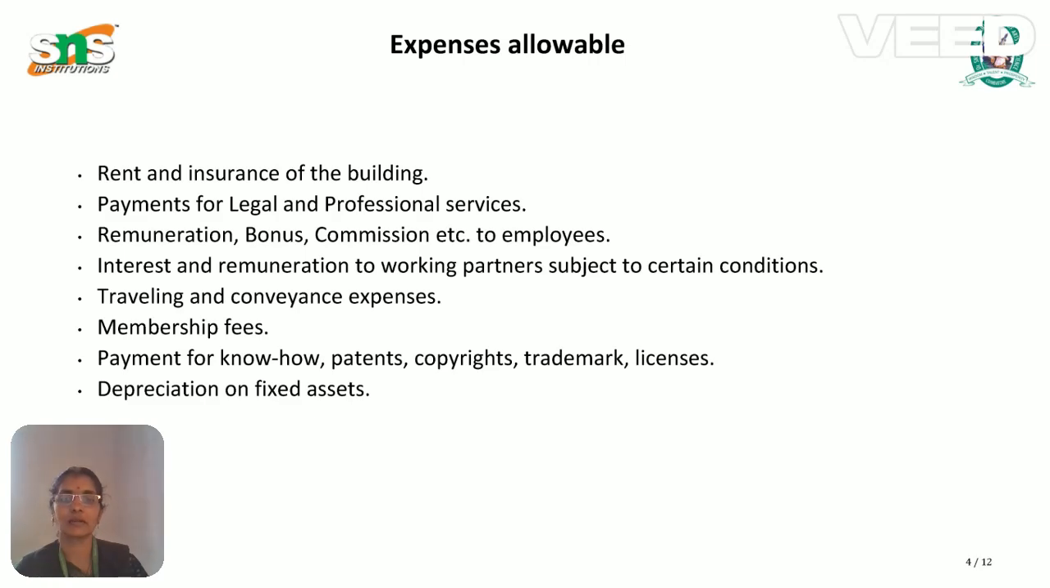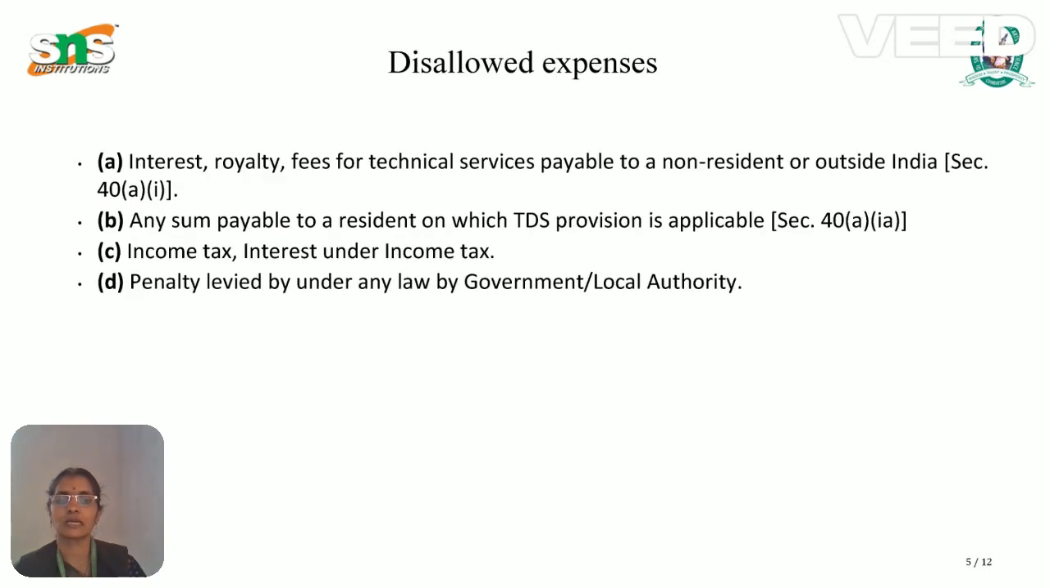Then interest and remuneration to working partners, subject to certain conditions, traveling and conveyance expenses, membership fees, and payment for know-how. Know-how is nothing but finding a new technology and utilizing it for the manufacturing activity. Then patent rights, copyright, trademark, and licenses. These are all expenses incurred only for business, so they are allowable. Then depreciation on fixed assets. These are a few examples of allowed expenses.